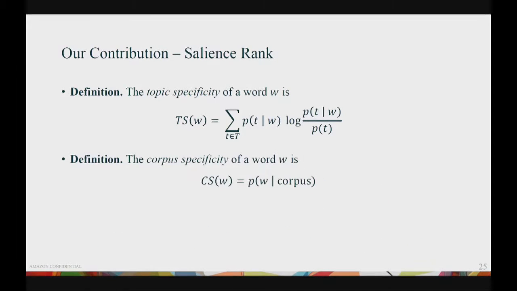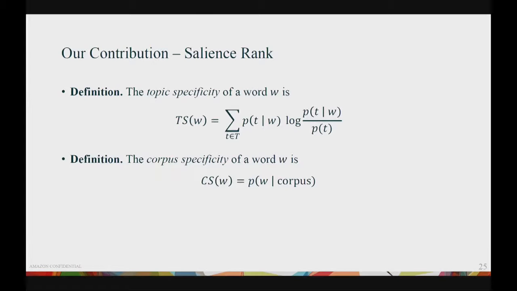For corpus specificity, we use a very direct definition: the word frequency in the corpus. I have to note here that what is important is to distinguish topic and corpus specificity, and this is just one way of defining them.